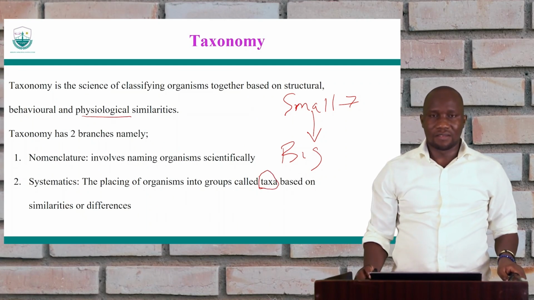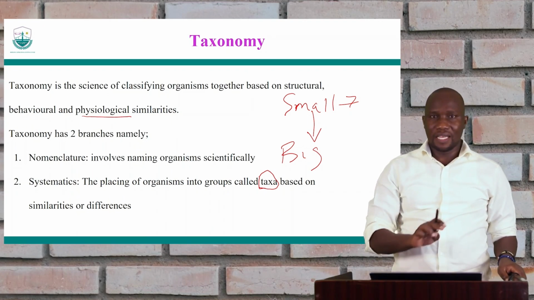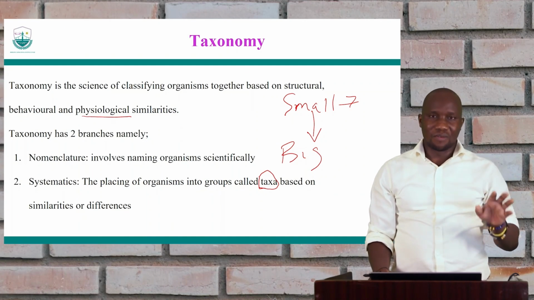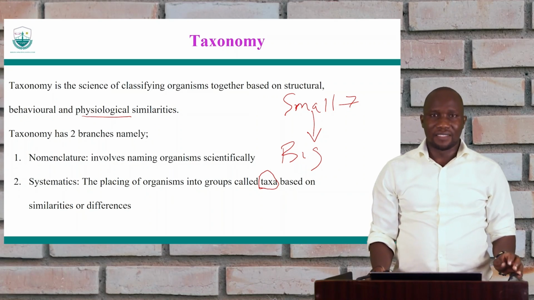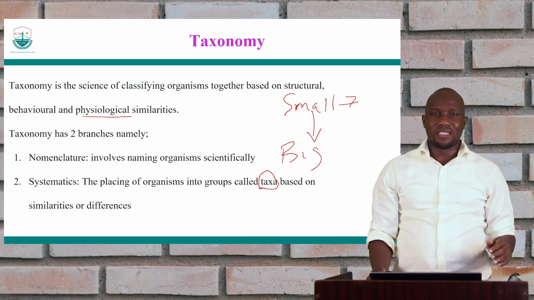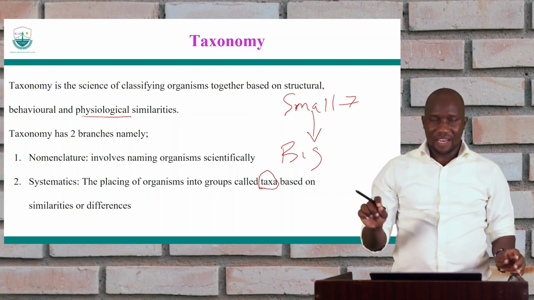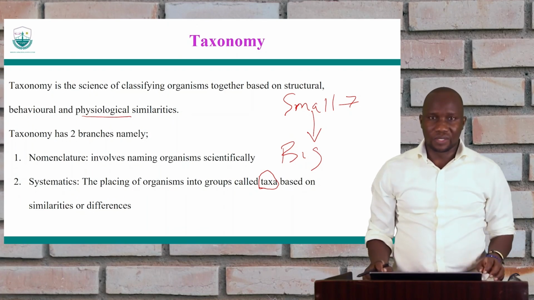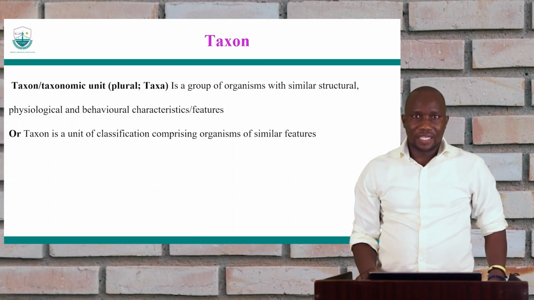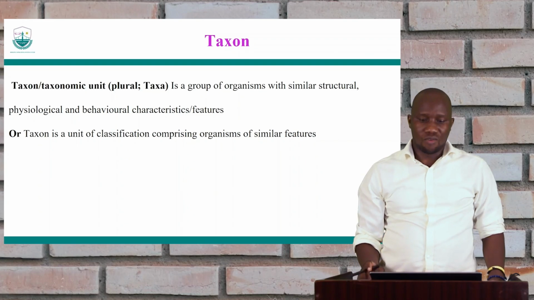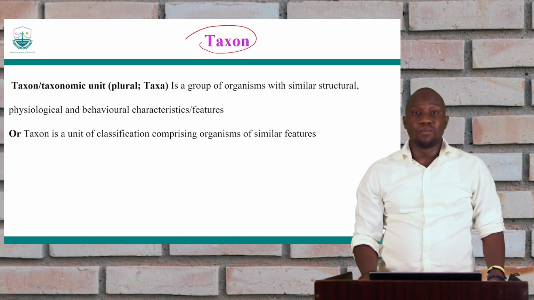So taxa, we shall see, are groups. Placing the organism into, for example, what you should be familiar with, whether it is cold-blooded or not cold-blooded, whether it is photosynthetic or not photosynthetic. Placing the organism into those different groups is what we call systematics. So the taxa that we talked about is basically the plural of the word taxon. Taxon is a group.